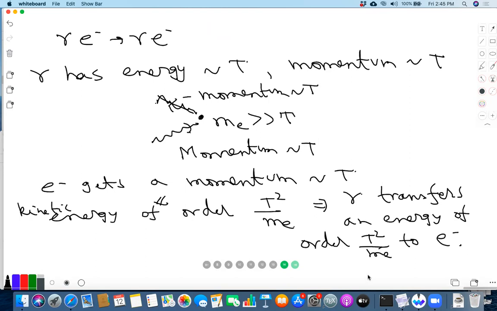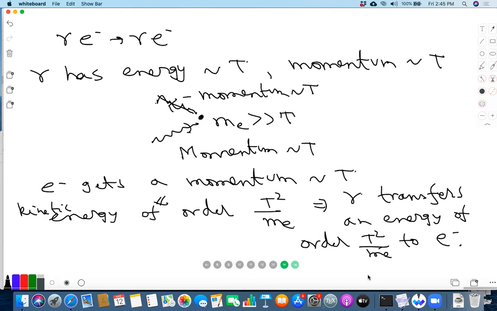Now, in order for gamma to remain in thermal equilibrium at temperature T, the condition that we should impose is not that it has order 1 collision, or larger than 1 collision per Hubble time, but that it should be able to transfer an energy of order T in a Hubble time. Because if it undergoes elastic collision, then the energy of gamma is not changing. So there is no way it can reach thermal equilibrium. But thermal equilibrium gives the energy distribution.